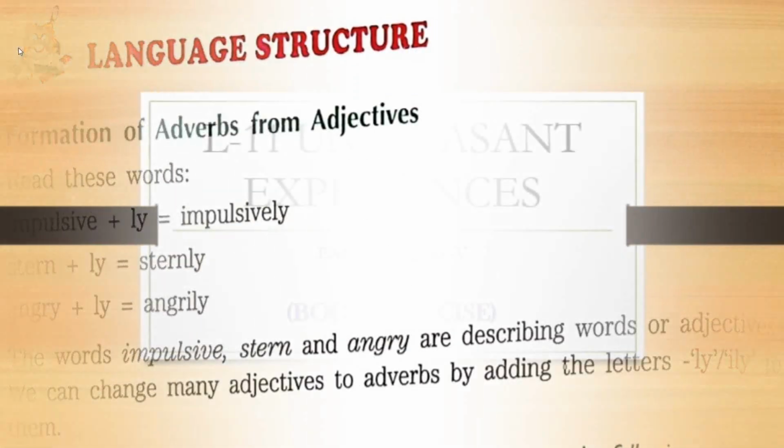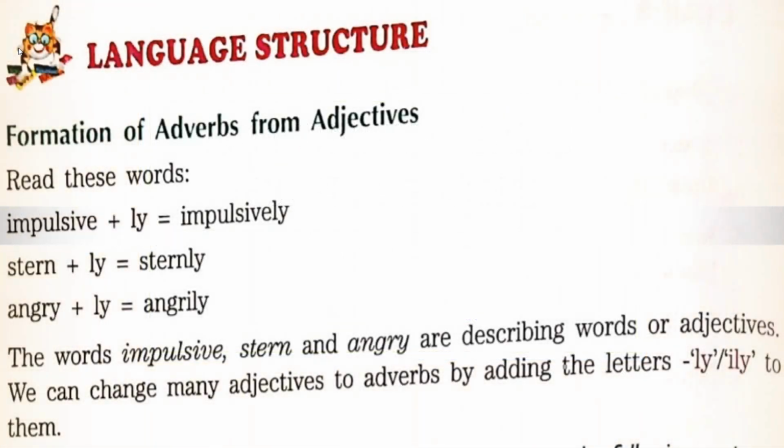So we will start with the grammar part. Language structure: formation of adverbs from adjectives. So read these words. Children, you know the meaning of adverbs and adjectives. An adverb adds meaning to the verb, and an adjective describes a noun or a pronoun. Suppose we take one adjective, happy. A happy boy. So happy is an adjective. Can you change an adjective into an adverb? Yes. So happy can be changed into happily.